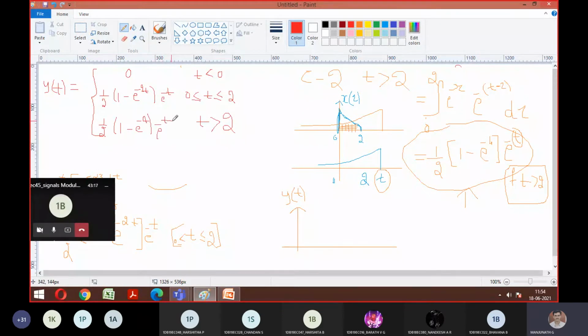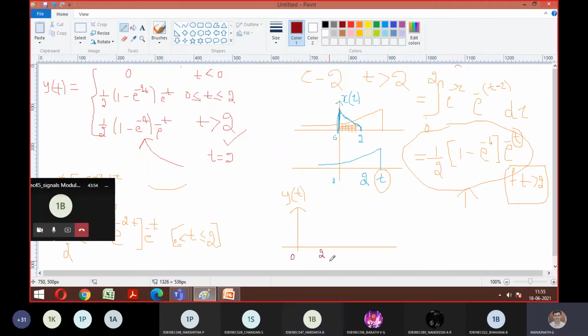What I told, to plot this y of t, you need to pick the maximum. So the maximum is t equal to 2 only, because till here it is less than 2 only, right? So substitute t equal to 2 in the last formula and tell me the answer, because I want that maximum amplitude for t equal to 2. 0.066. 0.66.